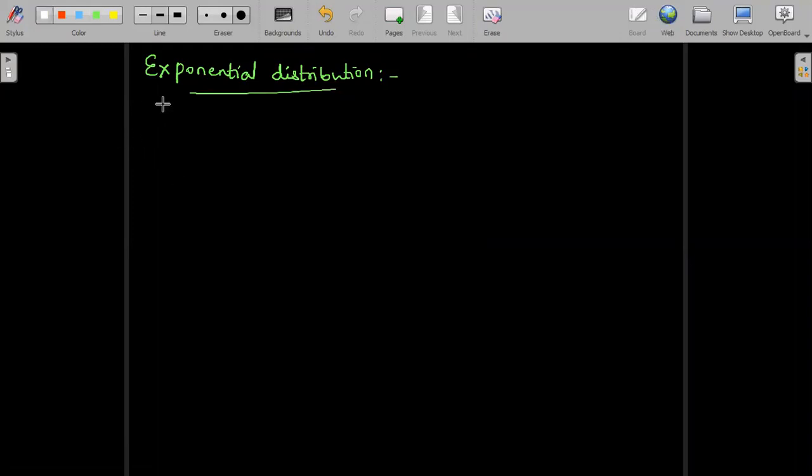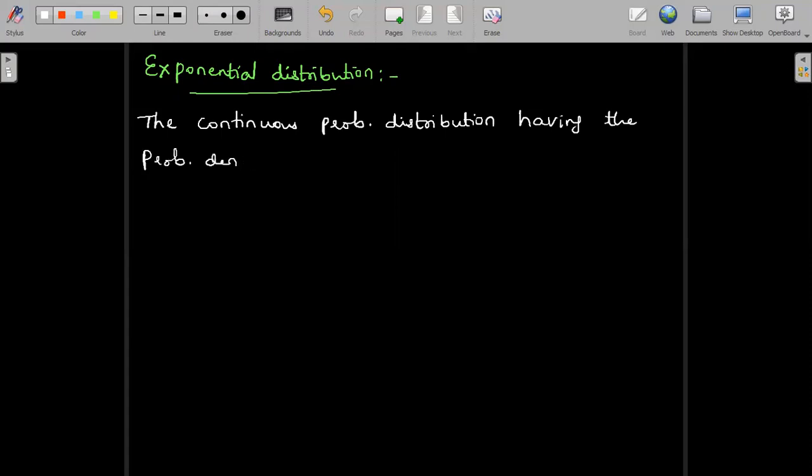The continuous probability distribution having the probability density function, PDF, f of x given by, it is defined as a discontinuous function.